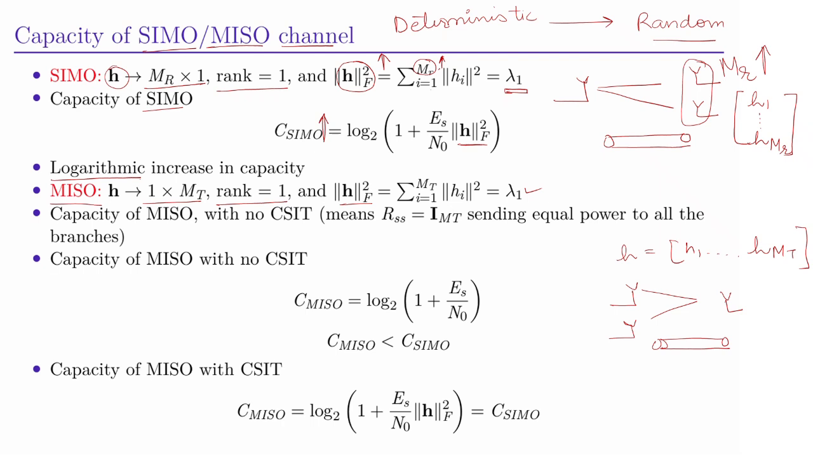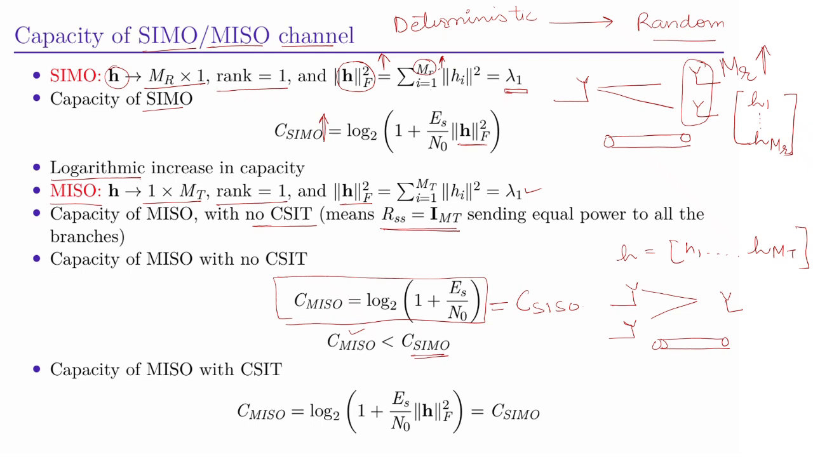So capacity of MISO with no CSIT. When there is no CSIT, what is the best case? The best case is you send equal power symbols to all the branches. So when there is no CSIT, Rss is equal to I_MT, and with no CSIT, the capacity of MISO would be just equal to the capacity of SISO channel, and this is even lesser than the capacity of SIMO.